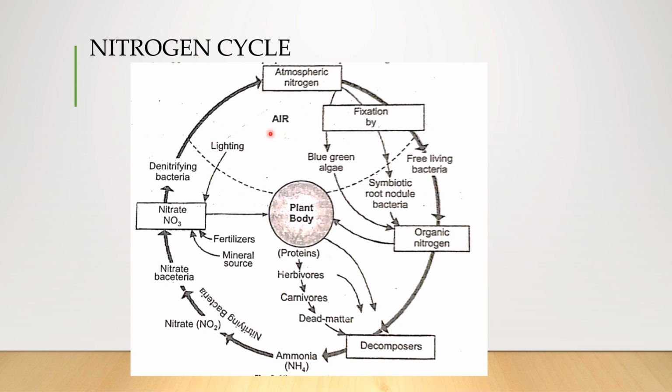Here you have one more thing, even lightning contributes to the nitrogen. These nitrates can also be taken up by the plants and be immobilized. Along with these, we have the fertilizers, the NPK fertilizers, where nitrogen is mandatorily added for the better growth of plants, and even some mineral sources from the rocks. All these also contribute to the sources of nitrogen that the plants take, and finally we get that nitrogen.